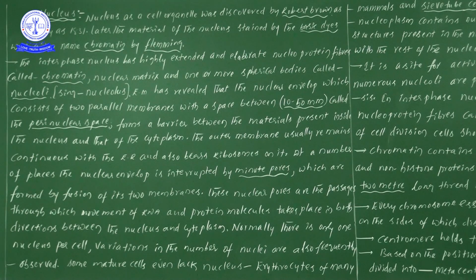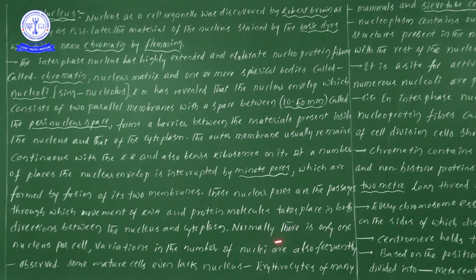The point we are discussing is that the nucleus is a double membranous cell organelle. When these two membranes are fused together, nuclear pores are formed. These nuclear pores help in the passage of nutrients, RNA and proteins in both directions, from the nucleus to the cytoplasm and from the cytoplasm to the nucleus.